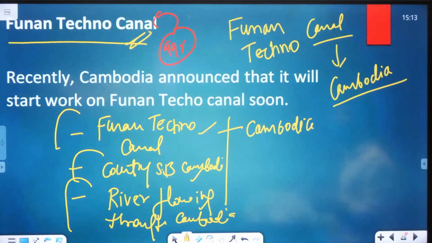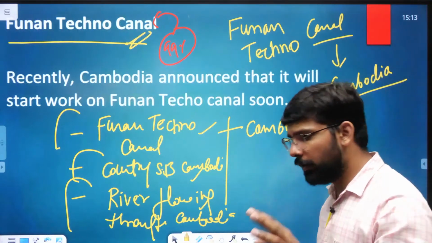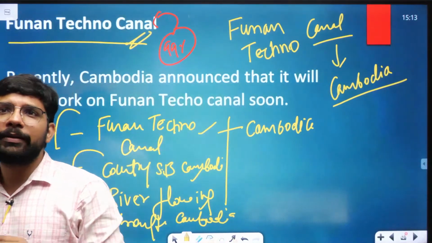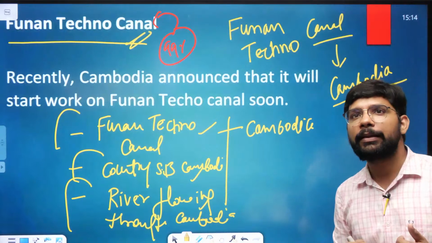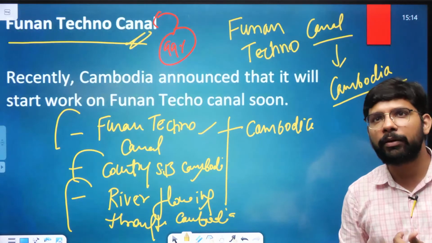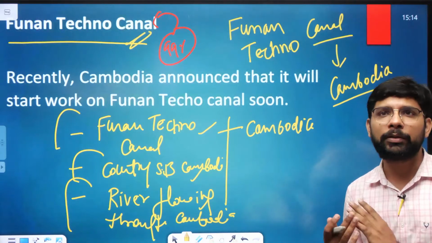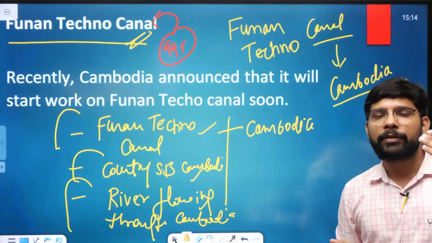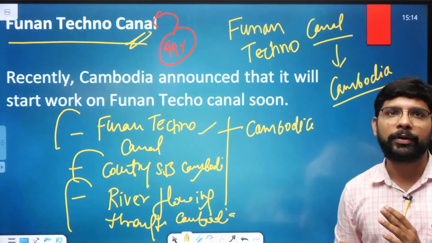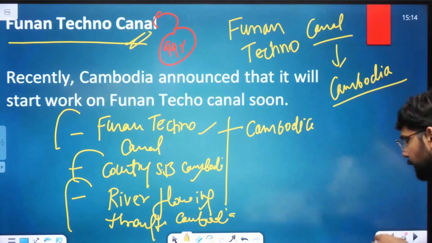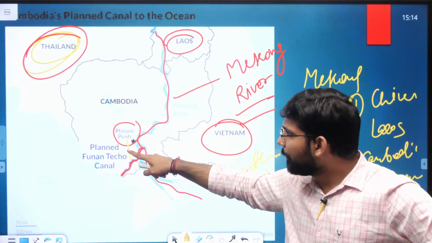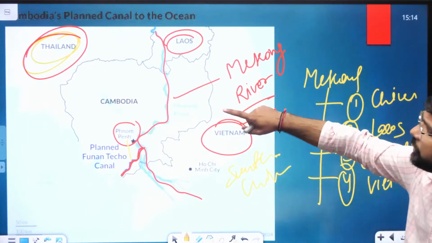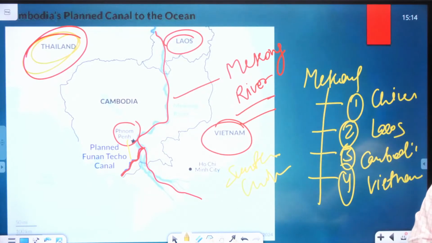After that, we focused on the Funan Techo Canal. Funan Techo Canal, we specifically focused in Cambodia. Then in Cambodia, we looked at the countries sharing the boundary with Cambodia. Cambodia के साथ कौन-कौन से country boundary share करते हैं. Then the river flowing through Cambodia, specifically the Mekong River, which is passing through 4 countries and then drains into the South China Sea, like China, Laos, Vietnam and Cambodia. The Funan Techo Canal is near the capital of Cambodia, Phnom Penh, and Thailand, Laos and Vietnam are sharing the boundary with Cambodia.